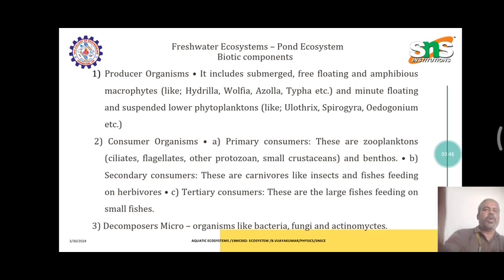The freshwater pond ecosystem, the biotic components. The producers include submerged, free floating, amphibious and suspended phytoplankton. Among consumers, the primary ones are zooplankton and benthos. Secondary are carnivores like insects and fishes feeding on herbivores. Tertiary are large fishes feeding on small fishes. Decomposers are microorganisms like bacteria, fungi and actinomycetes.